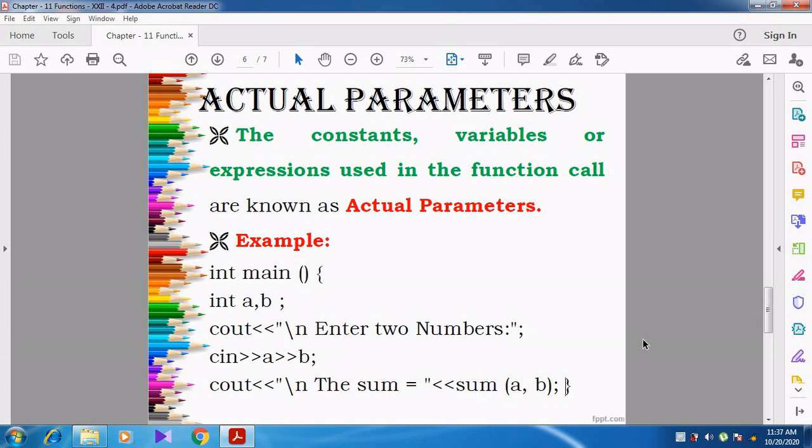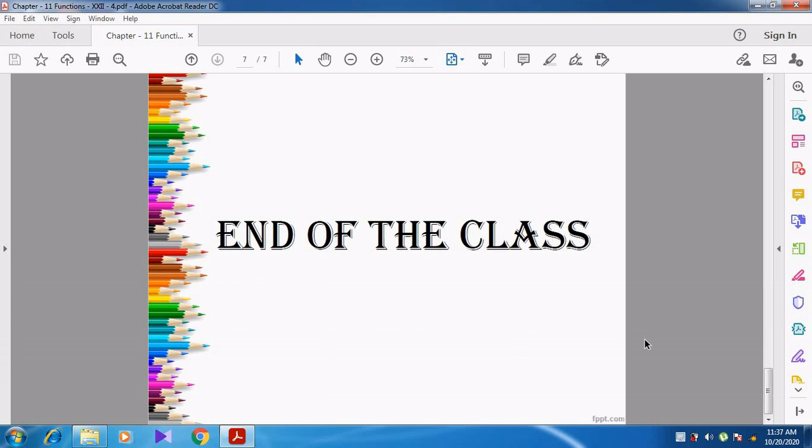I hope you have understood this video. We have discussed arguments or parameters, and what the types of parameters are. There are two types, formal and actual. Formal parameters are in the function definition, and actual parameters are in the main function.